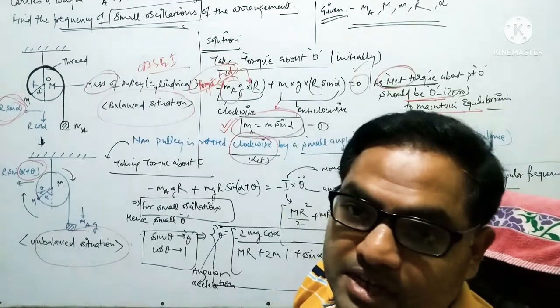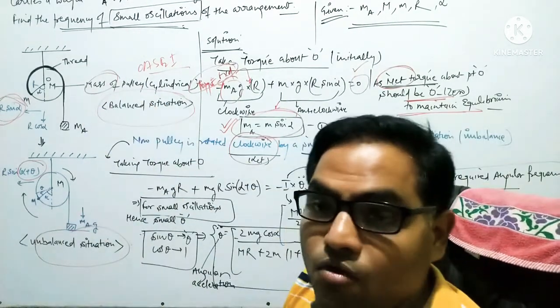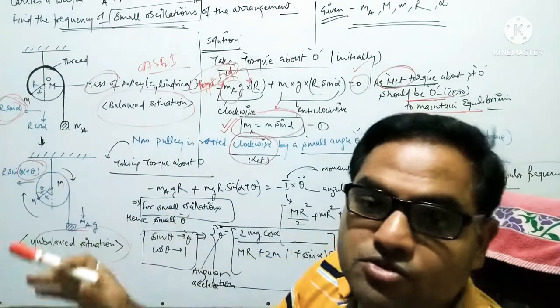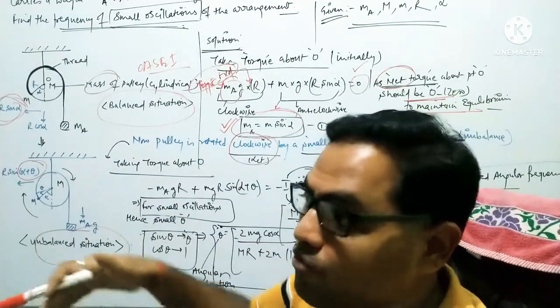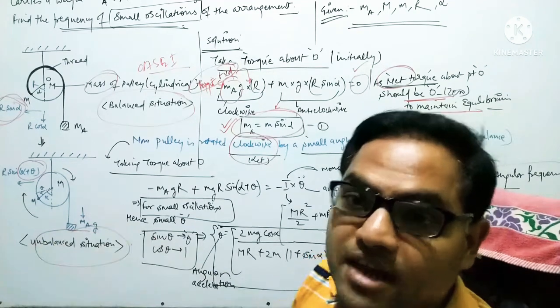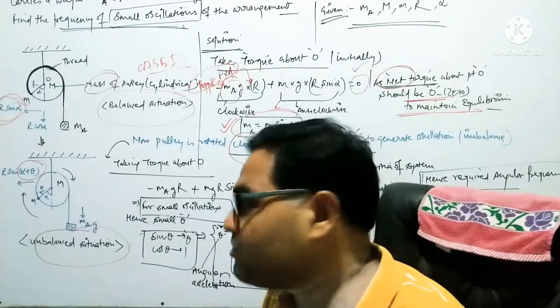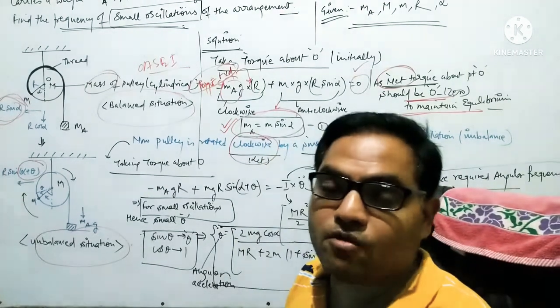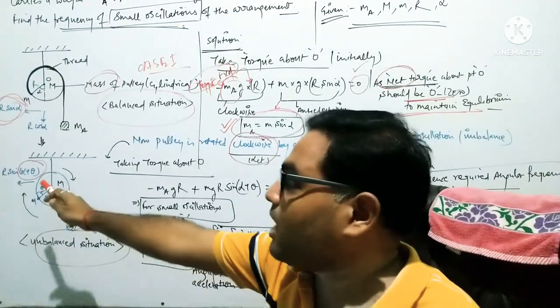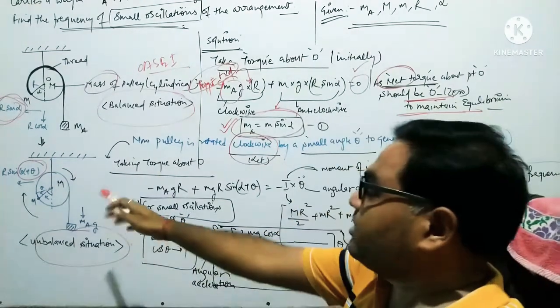In the previous condition only angle alpha is there. Now we have changed our situation from balanced to unbalanced by moving some more angle than alpha, that is theta. So the displacement of this point mass for the torque calculation will be r sin(alpha plus theta). You can easily understand it from the figure also.